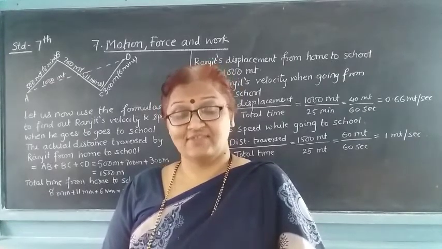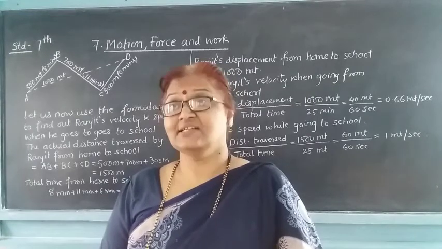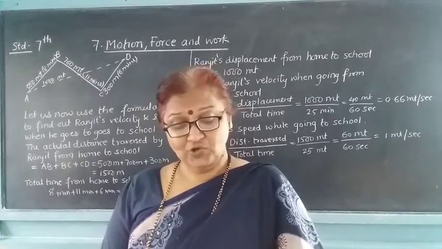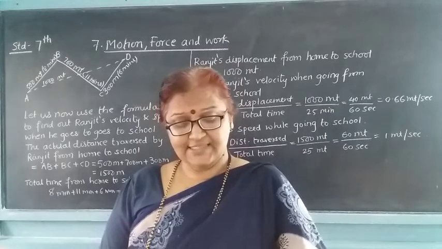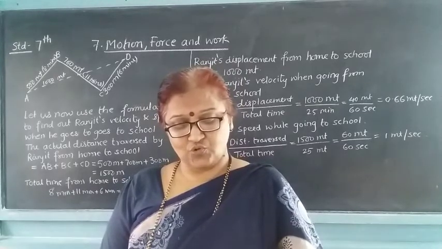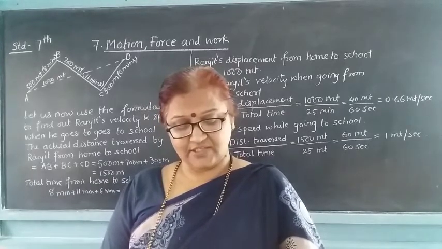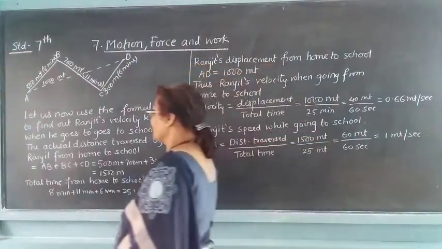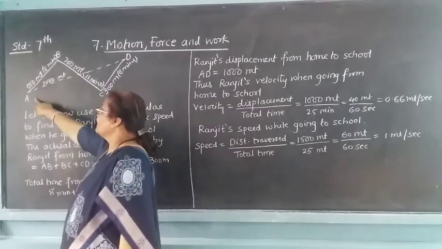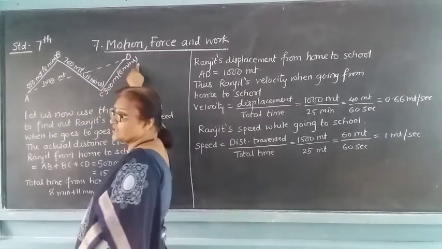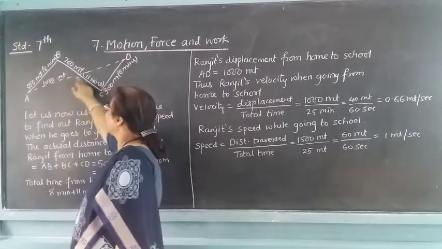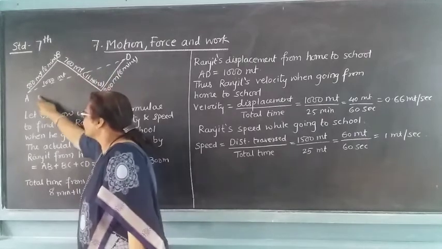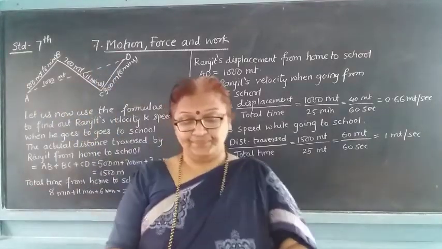Whenever he was traveling, he has done a displacement which is equal to AD. Ranjit's displacement from his house to school is shown in the picture with a broken line AD. So his traverse from the house to the school is shown by a line which is called AD.